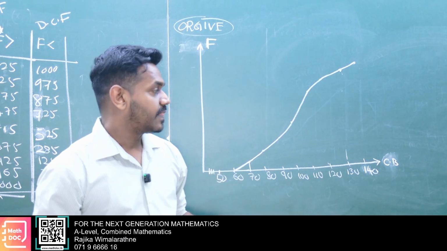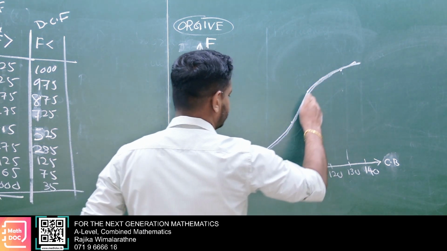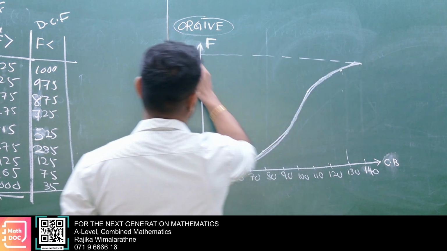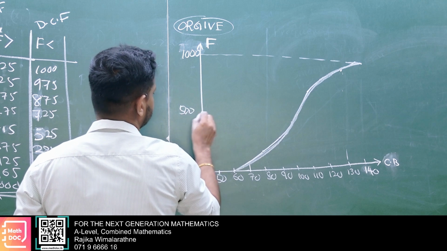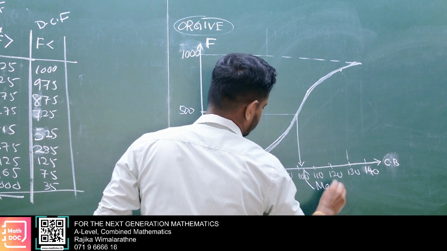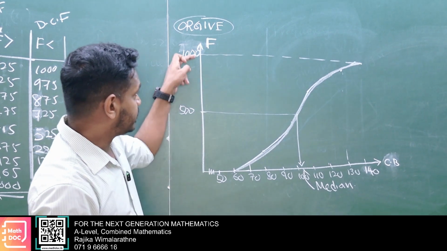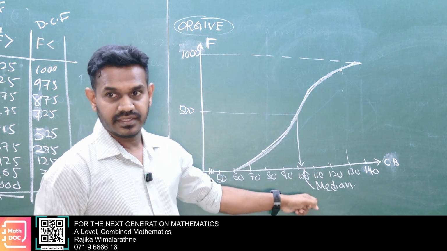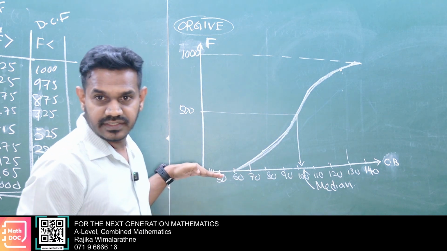Then it is just like an S shape, a smooth one. Then the total count will be 1000. Here this count will be 1000. Then here 500 will be the mid value. Then this element we call the median. Here total count 1000, then the middle one is 500. The value corresponding to 500 will be the median. That's how we find the median. Using the increase in cumulative frequency graph, we can find the median.